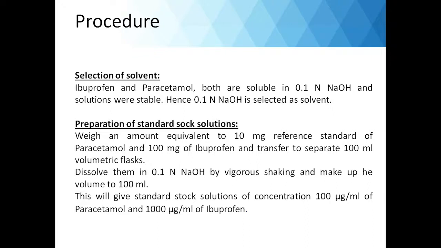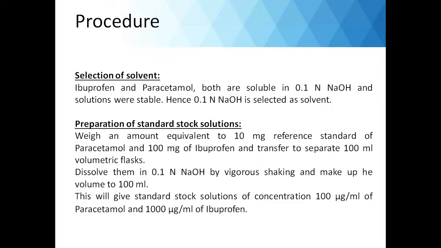Next step is preparation of the standard stock. We have to weigh an amount equivalent to 10 mg reference standard of paracetamol and 100 mg of ibuprofen and transfer them into two separate 100 ml volumetric flasks.